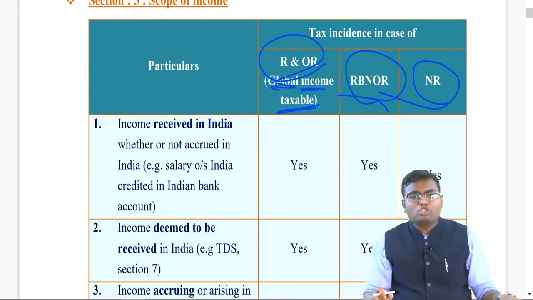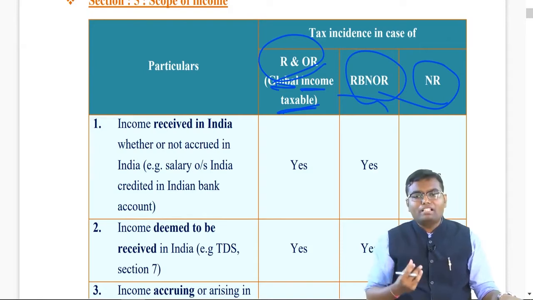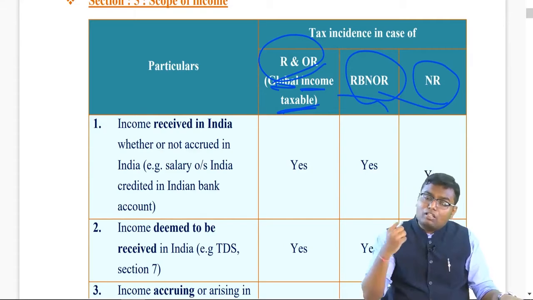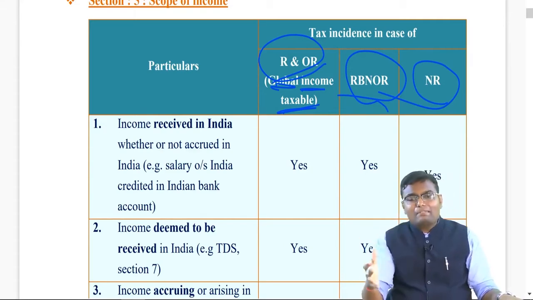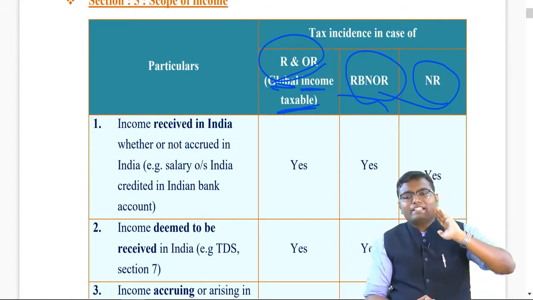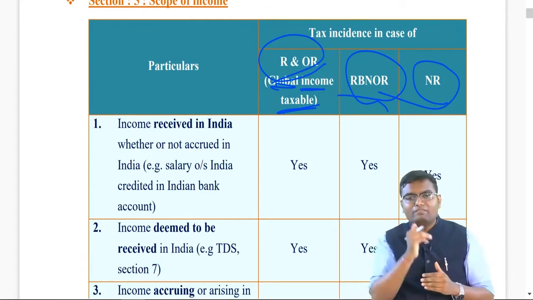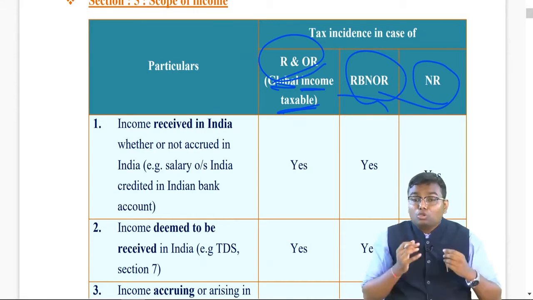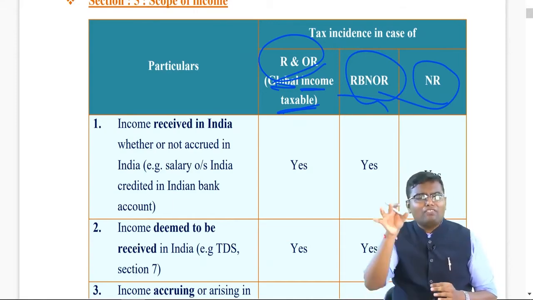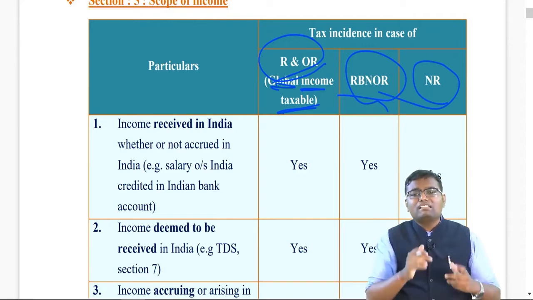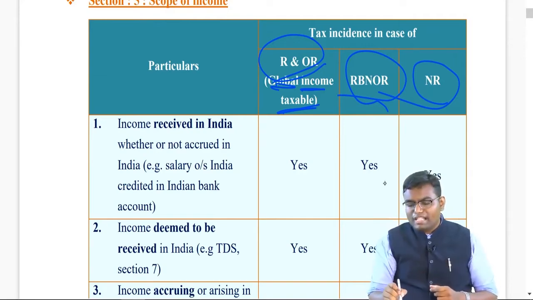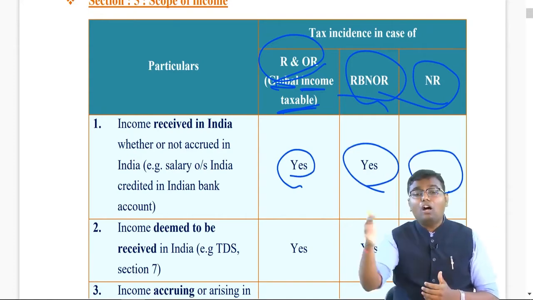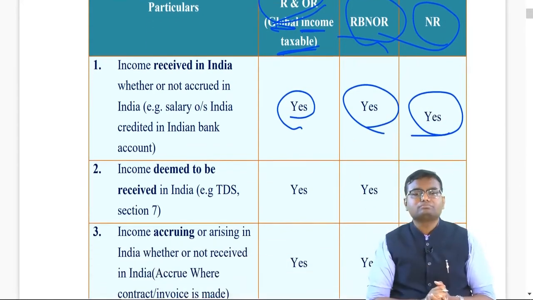For example, I am doing a job in USA. So basically my employment agreement is drafted in USA, signed in USA. My salary income is accrued in USA. But let's say I am telling my employer to please credit my salary directly in my Indian account so that my parents can withdraw that. Where am I receiving my salary? Directly in India. Though the income is not accrued in India, somewhere India came into the picture, so this kind of income is taxable to all three categories. You are R&OR, RBNOR or NR, I don't care. In all three categories, this income is taxable.